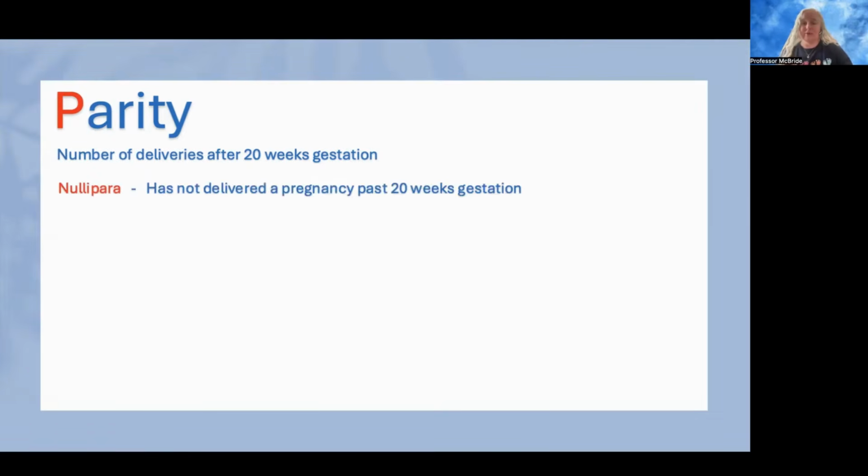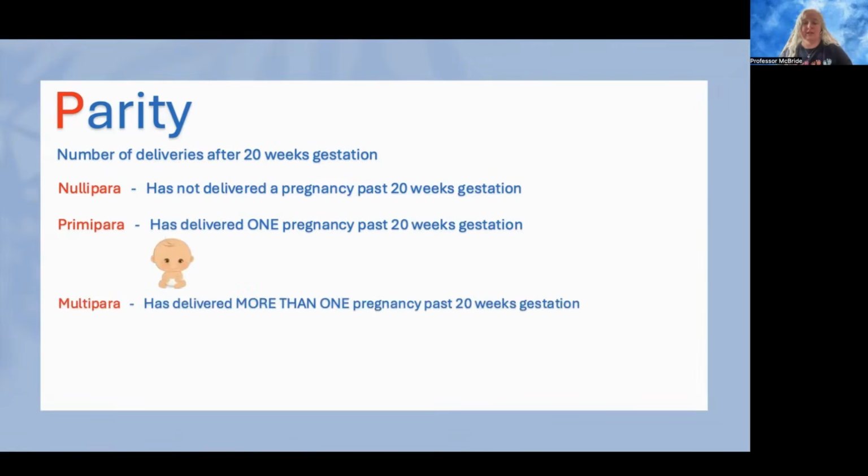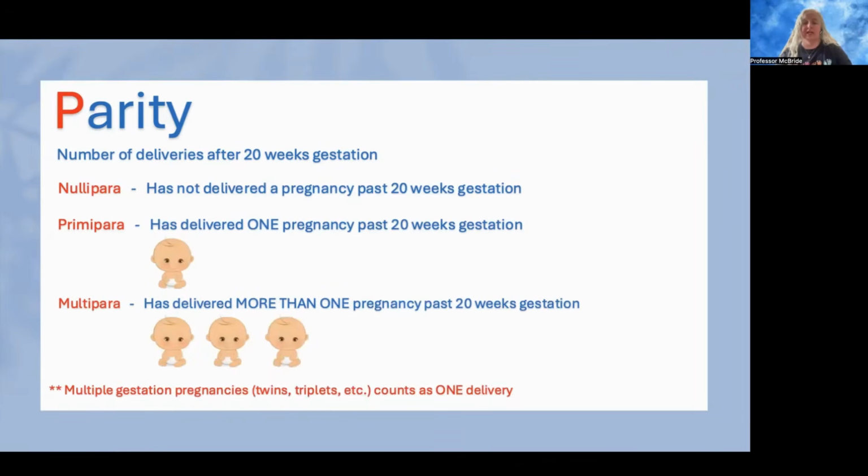If she has not delivered a pregnancy past 20 weeks, she's considered a Nullipara. If she has had one pregnancy that delivered past 20 weeks gestation, she's a primipara. If she's had more than one delivery that has been after 20 weeks gestation, she's considered a multipara. She's had multiple deliveries, so more than one. Also important to know that if she had a multiple gestation pregnancy like twins or triplets, that delivery still counts as one delivery under parity.